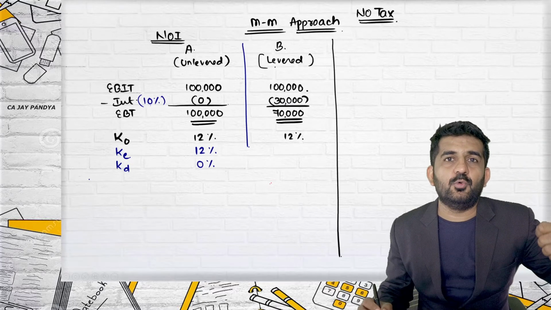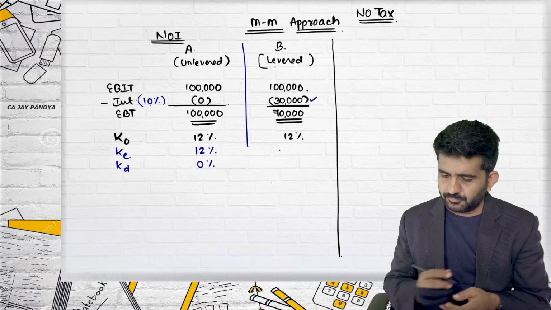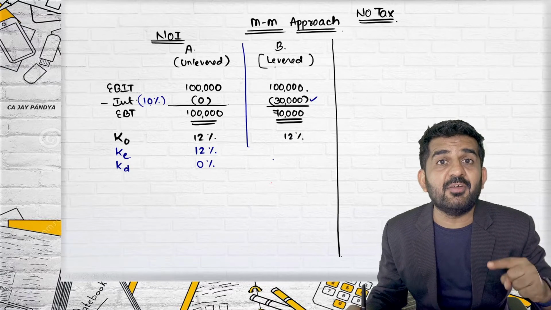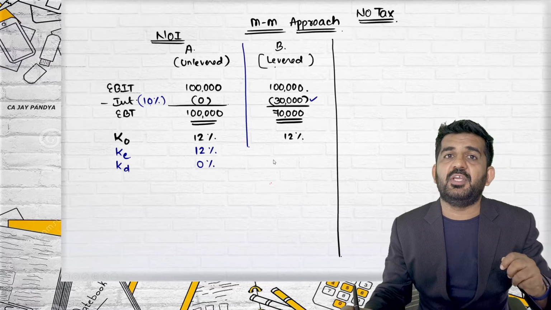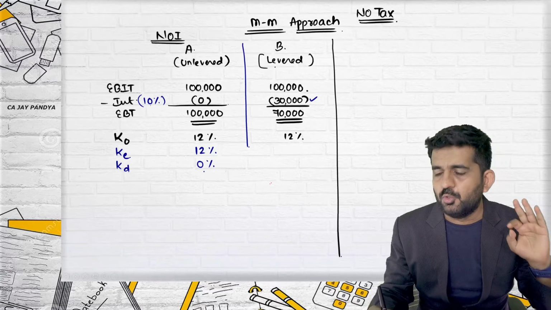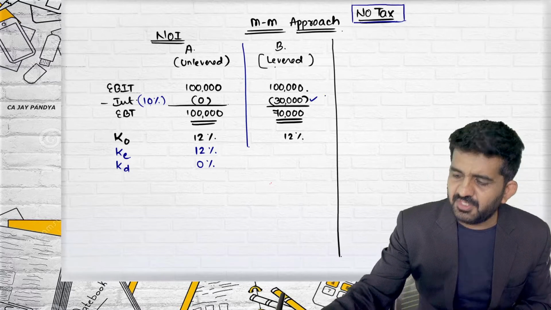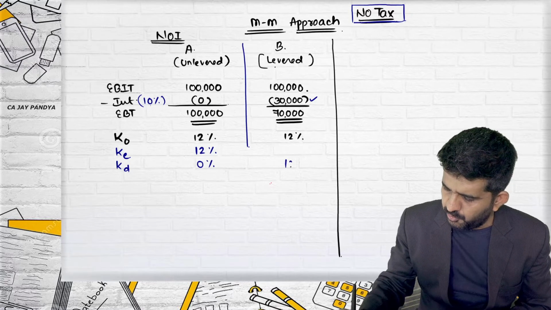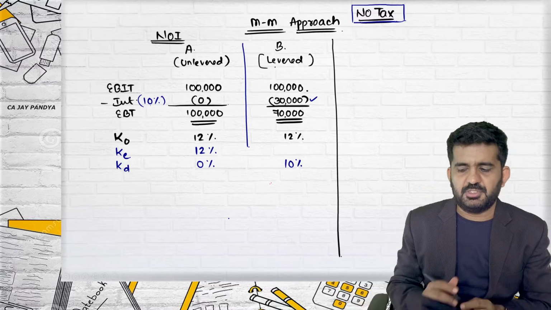So 3 lakh rupees borrowed at the rate of 10%, the interest will be 30,000. What will be KD? 10% into 1 minus T. Why 1 minus T? Because we need to take after tax cost whenever we do cost of debt. In equity, dividend is not tax deductible, so we don't do 1 minus T in the concept of cost of capital. But here we are assuming no tax, so KD will be 10% into 1 minus 0, 10 multiplied by 1, which will be 10%.